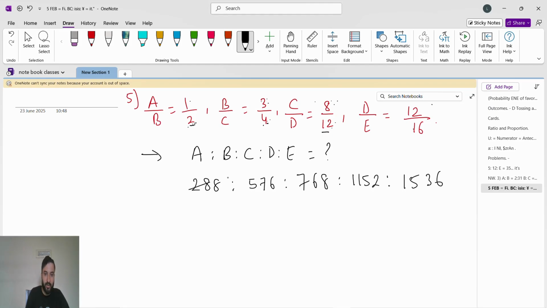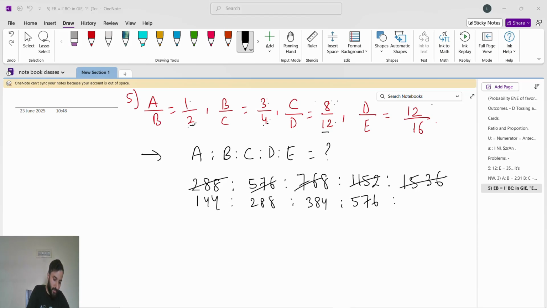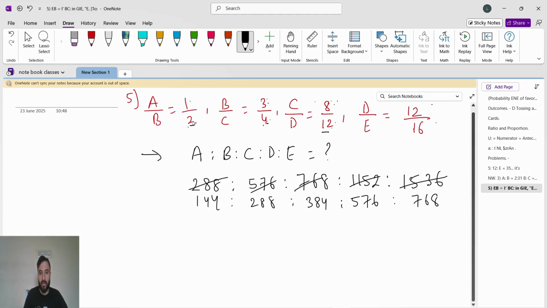288. 288 divided by 2, 144. Then 576 divided by 2. First we'll start with dividing by 2. It will go 288. Then 768 divided by 2, 384. Then 1152 divided by 2, 576. Then 1536 divided by 2, 768. Okay. Now you can see it will get cancelled by 2.